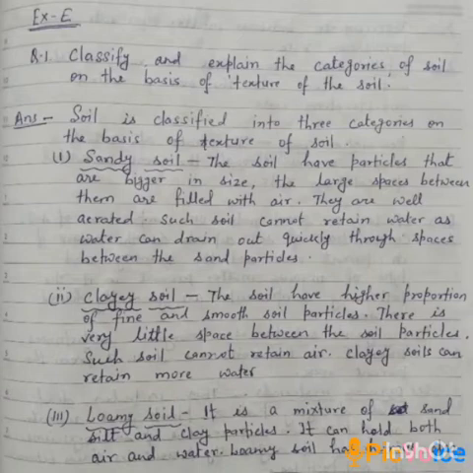Next is clay soil. The soil has a higher proportion of fine and smooth soil particles. There is very little space between the soil particles. Such soil cannot retain air. Clay soils can retain more water. Third one is loamy soil. It is a mixture of sand, silt, and clay particles. It can hold both air and water. Loamy soil has humus also.